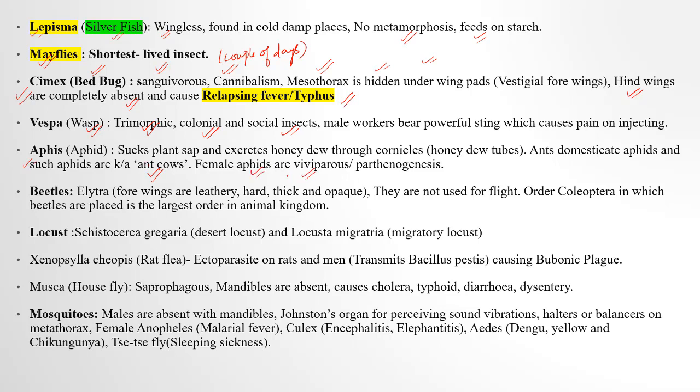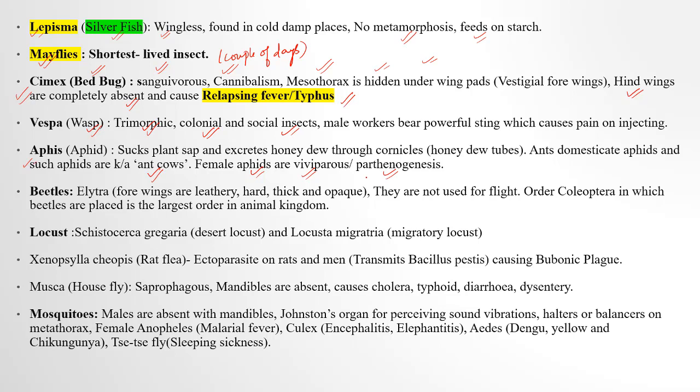Okay, means there is no development of egg, or parthenogenesis, meaning development of the female aphid by unfertilized egg, right? So aphids, they suck plant sap and they extract the honeydew through cornicles. These cornicles are known as what? Honeydew tubes, right? And they also are domesticated by the ants, and that is why they are known as what? Ant cows. Okay, so that they can provide the honey to the ants.